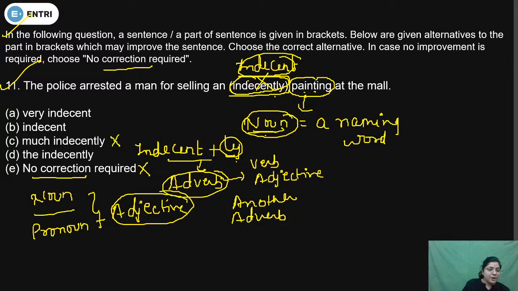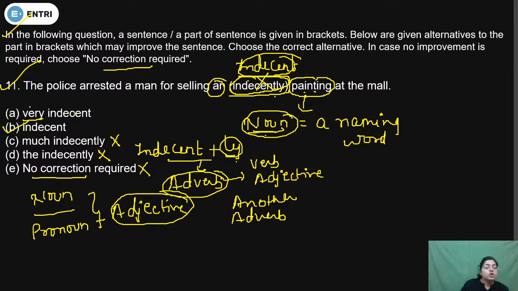We can easily eliminate options C and D. And again, we can see that very will not be used before indecent because it is a case of articles, and articles will not be used before very. So that's why the correct answer option will be B. That's why the correct answer option will be indecent.